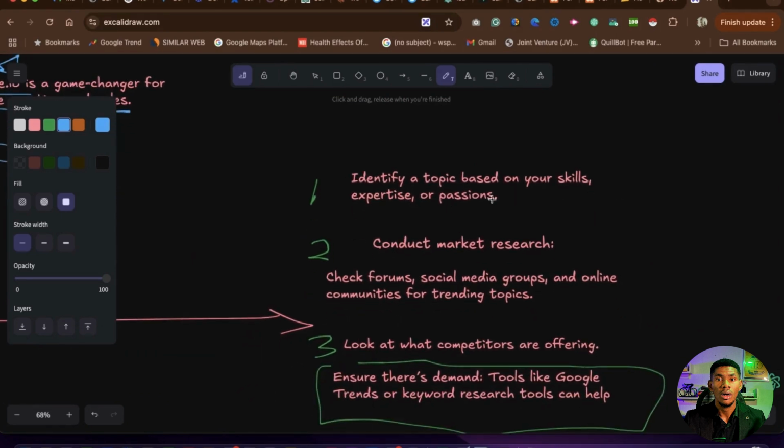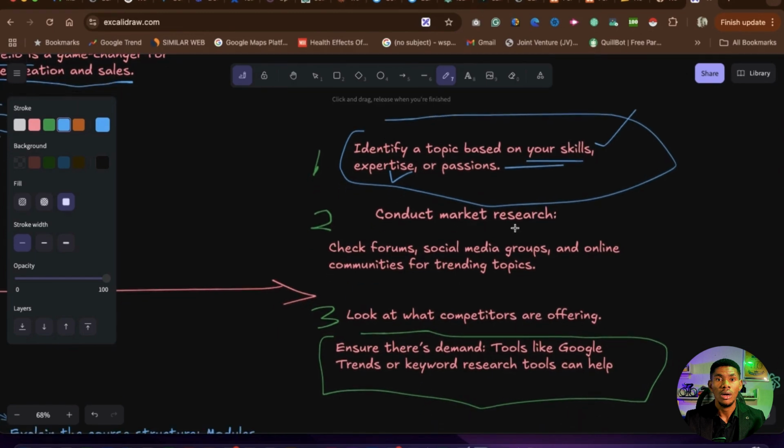The first thing is you must choose a topic, right? And number one, when you are choosing a topic, choose a topic around your passion, around your expertise. That's the reason why these things are very important. You must choose a skill around this. Without this area, you will not be able to make money online.